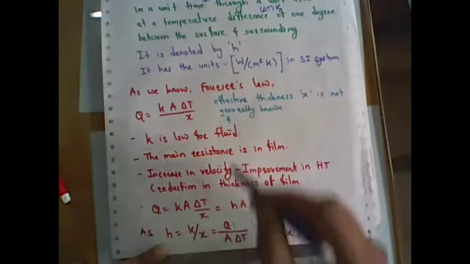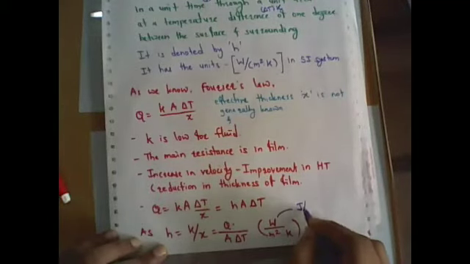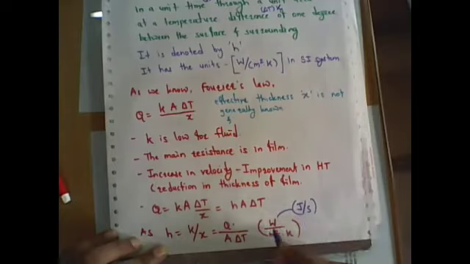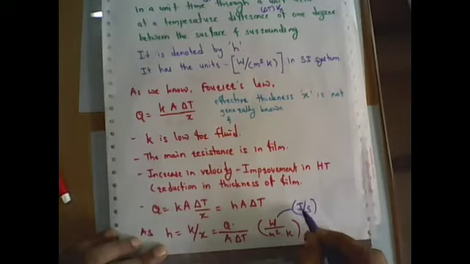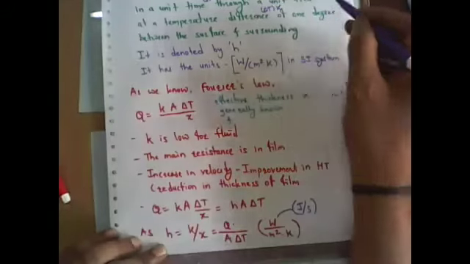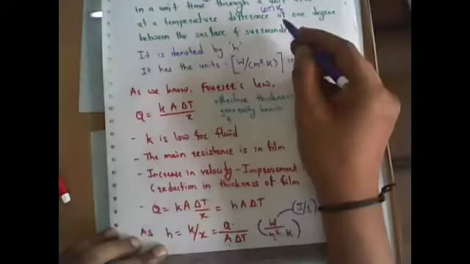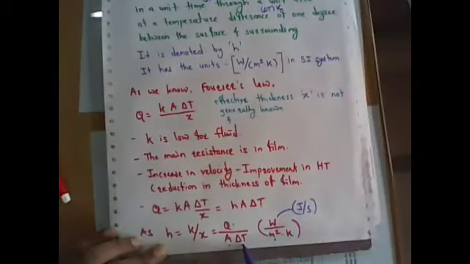Here Q is there in a unit time, so it already involves this watt, heat transfer per unit time. That is why it is watt, or directly Q. Heat transfer in terms of joules, unit time means seconds, so joules per second is nothing but watt, and that can be denoted as capital Q directly through a unit area. Here area is in terms of meter square, at a temperature difference delta T in terms of Kelvin of 1 degree between the surface and surrounding.